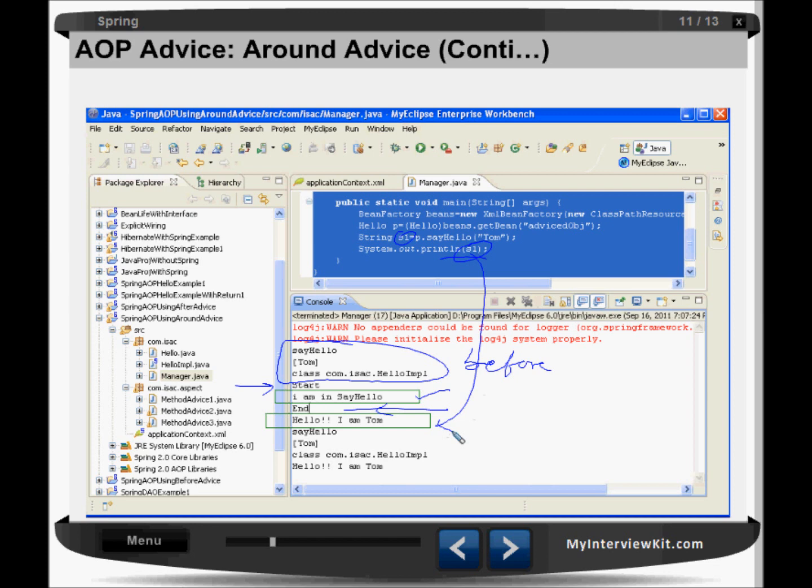After execution of this method, I am getting the output here: method name, argument, class, and what the return type is. So this is what we can say is the after returning advice, if you remember. So this is what around advice is.